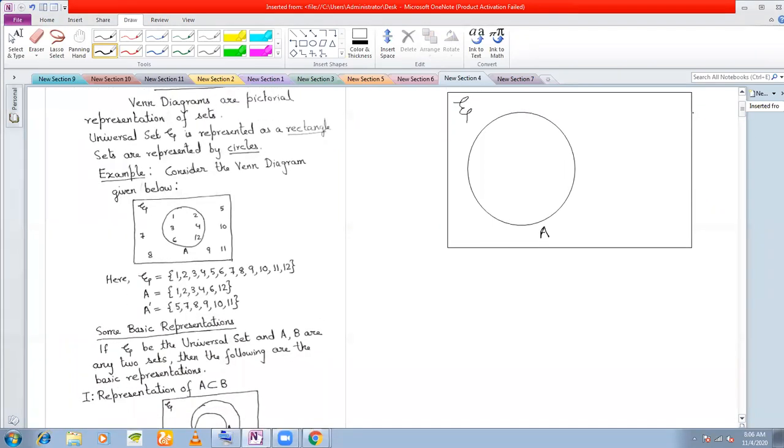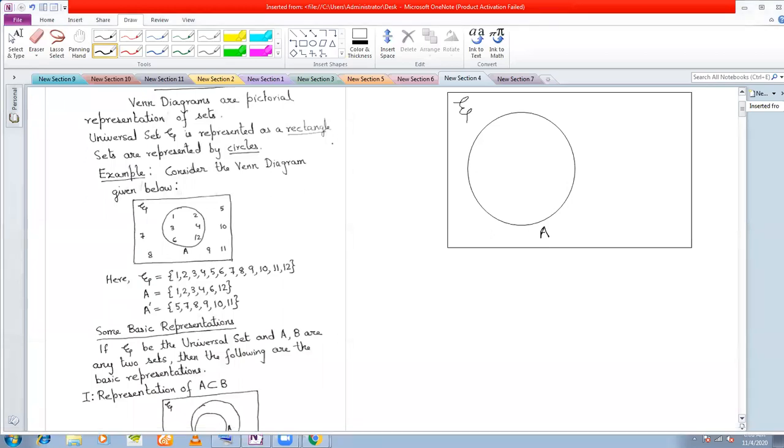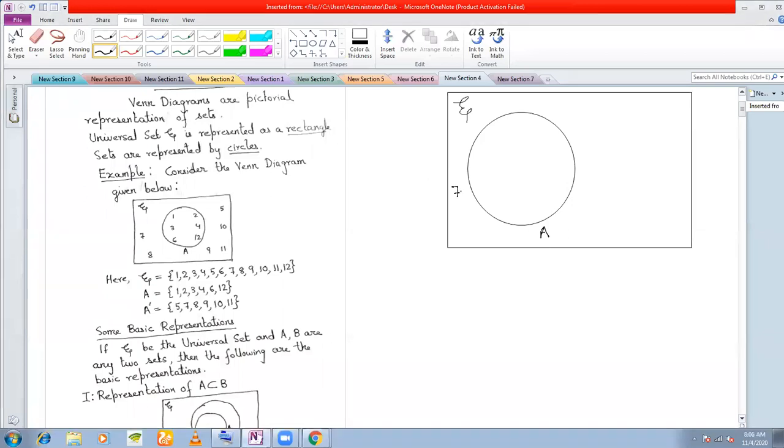So now look here in this figure, you have the universal set and you have certain numbers written here. These numbers are nothing but elements given. Suppose in this way it is given to you.